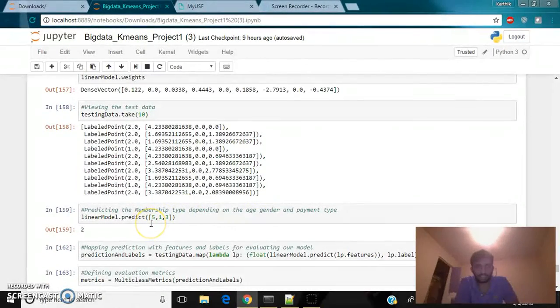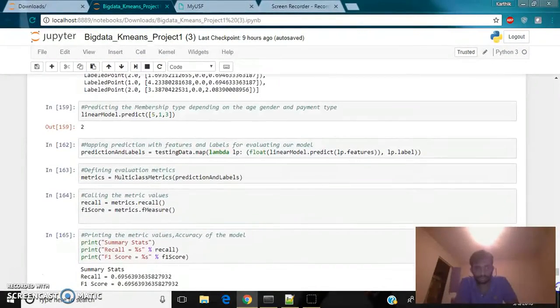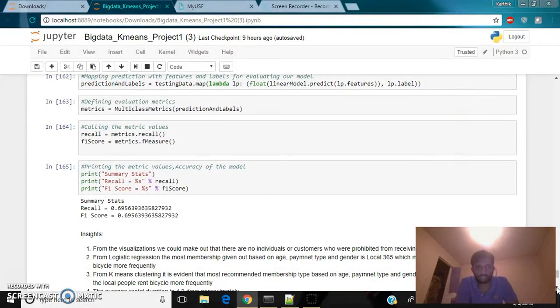Now we can predict the membership type for a particular random customer, I mean preferred membership. Next, we are trying to find the metrics of the model. Here you can see we have printed the recall and F1 score for the model, and the recall and F1 score are almost the same, because the data set which we got is almost a perfect data set.